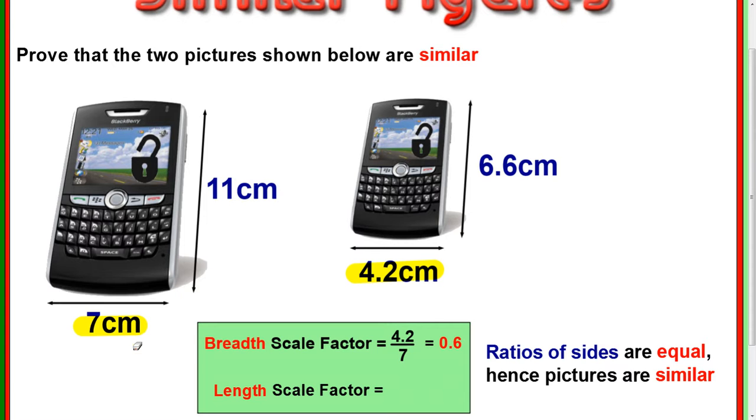So if this shape is similar, then the 11 and the 6.6 should also generate the same scale factor. So let's have a look at that. I'm going to take this number here, 6.6, and divide it by the 11, the corresponding sides. So 6.6 divided by 11 comes out exactly the same, 0.6. Then you put a wee statement at the end: because the ratio of sides are equal, the picture's similar.